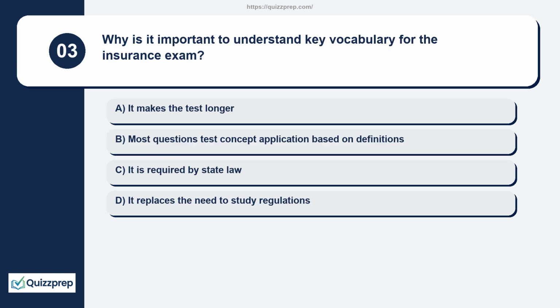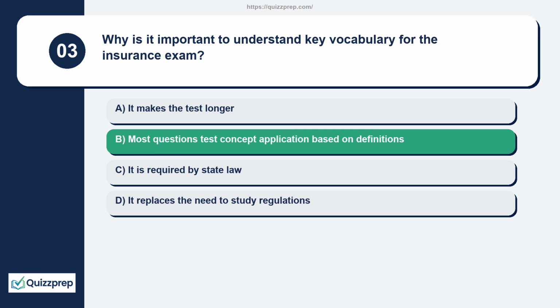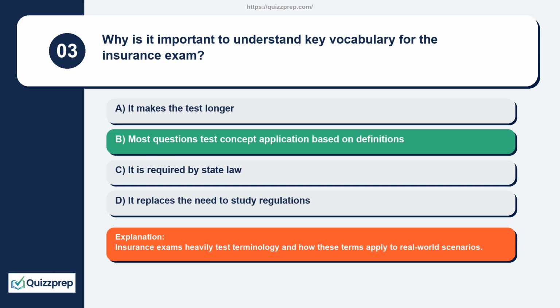Question 3. Why is it important to understand key vocabulary for the insurance exam? It makes the test longer. Most questions test concept application based on definitions. It is required by state law. It replaces the need to study regulations. Insurance exams heavily test terminology and how these terms apply to real-world scenarios.